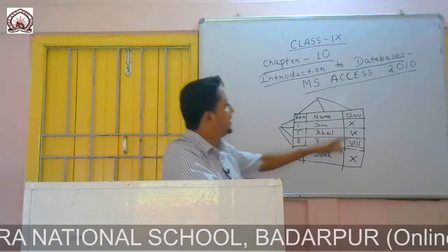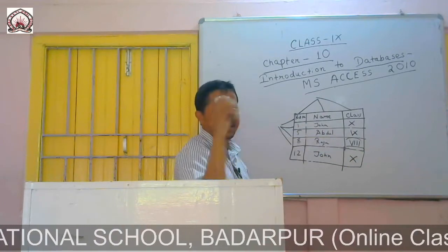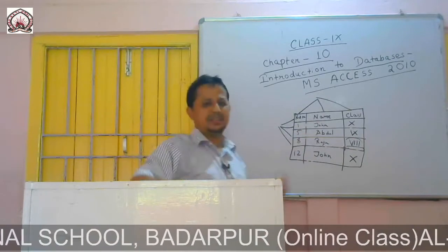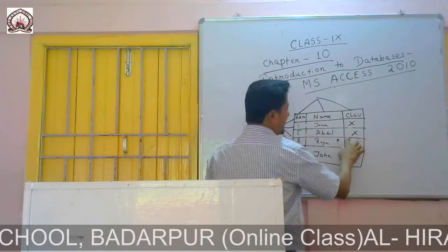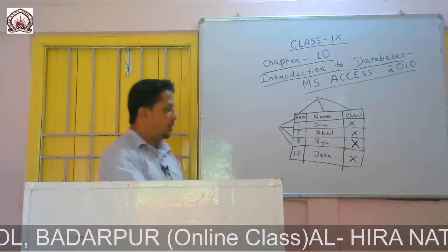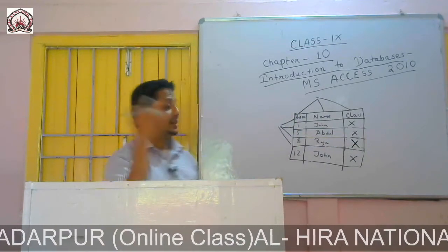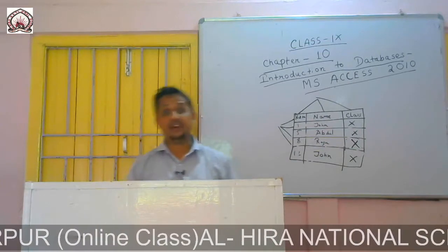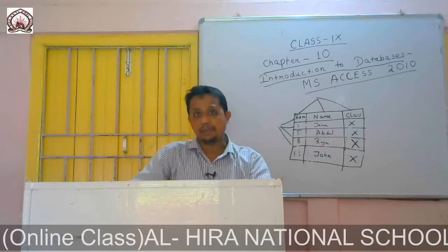Yes, you may say that class 9 and 10, class 9 and 10, maybe roll number 1, these two numbers. I am just giving an example. If I take all as class 10, all same, only we can differentiate with one another with the help of the roll number. So roll number here is the primary key. So it is very important in a database to have a primary key.